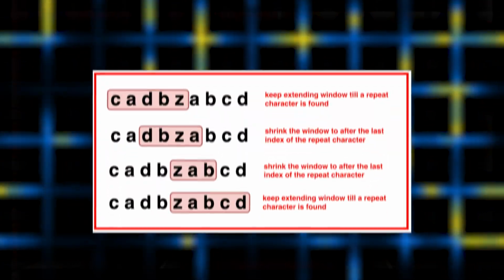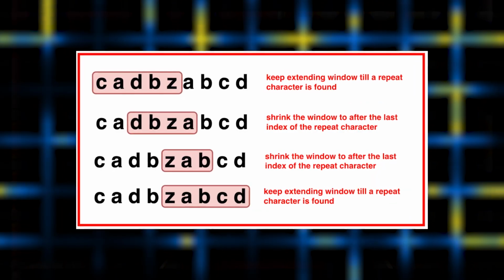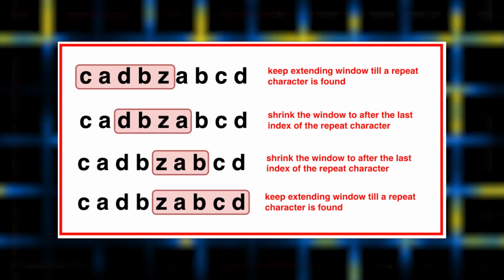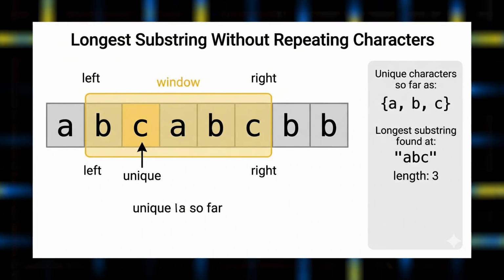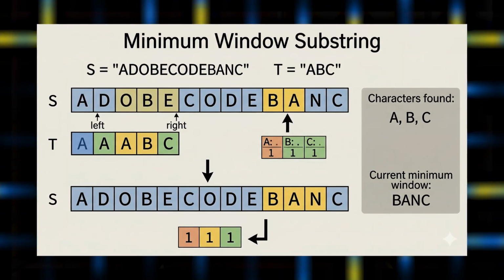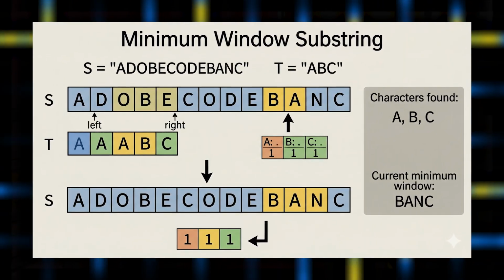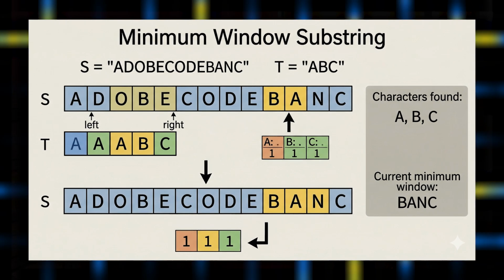The other is where the window will keep on increasing and shrinking also. That could also be possible. Some of the examples are longest substring without repeating characters and minimum window substring. These are some of the basic problems where you can look. So these are the sliding window pattern.